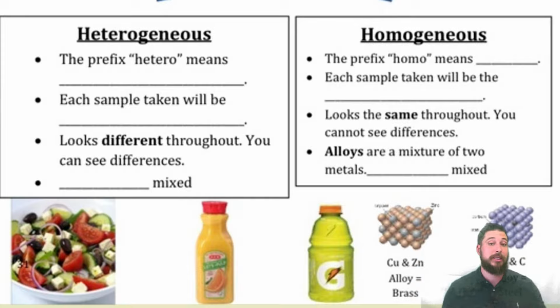An example would be like a salad. A salad, you can see the differences. A homogeneous mixture, however, is the same throughout. So the mixture, you cannot see a difference throughout. And so let's go ahead and take a look at some examples here. So the prefix hetero means different.